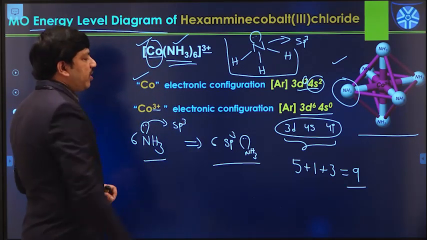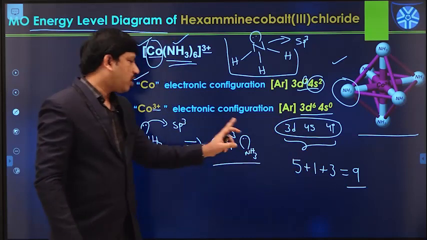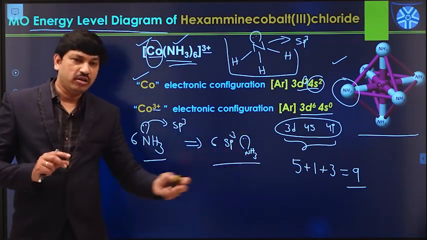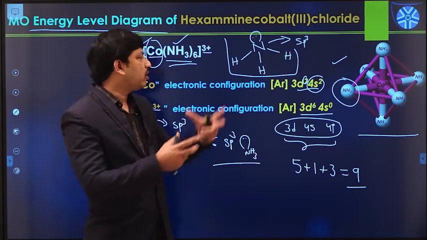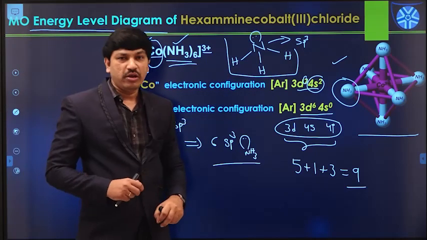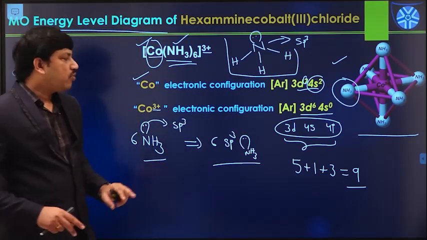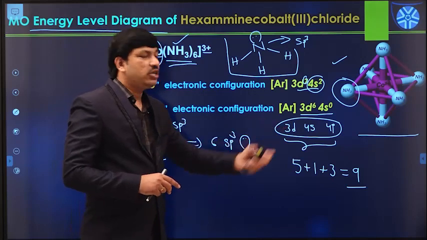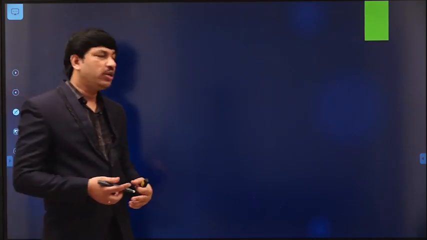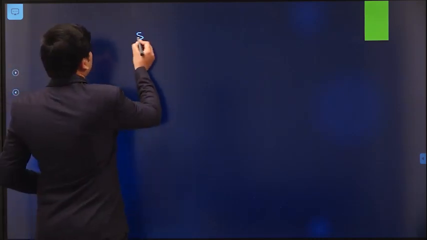So let me show you the symmetries of all these atomic orbitals and ligand group orbitals. Once we know the symmetry of each and every orbital, then we can do the linear combination process and construct the MO energy level diagram for this particular molecule. So now I am going to show you the symmetry of each and every orbital. The symmetry can be predicted by the concept of symmetry group theory. Symmetry group theory is actually a different concept.